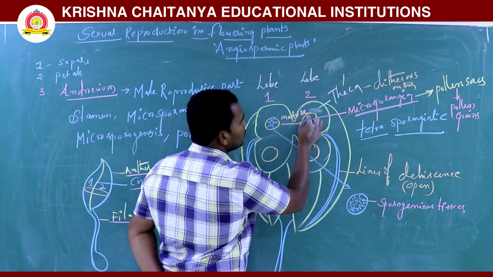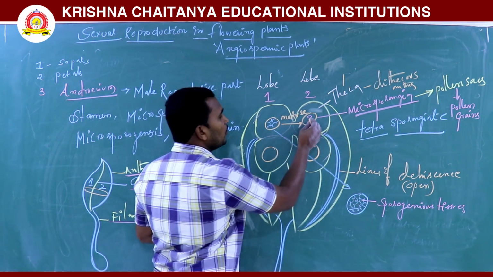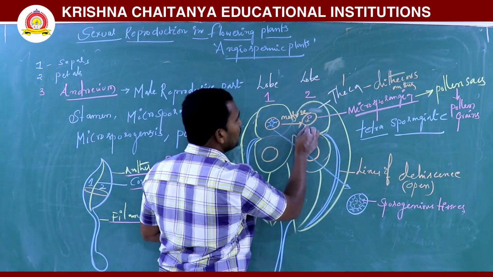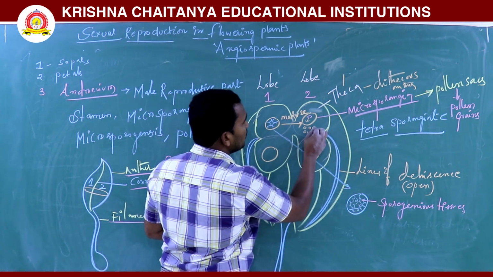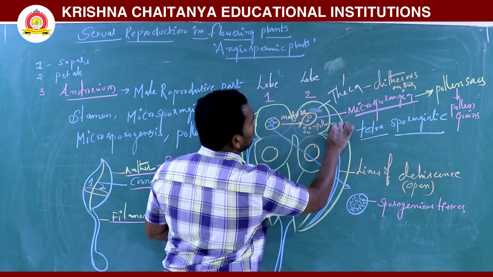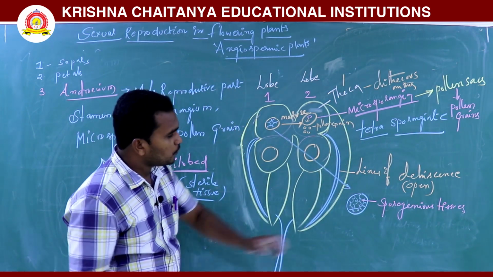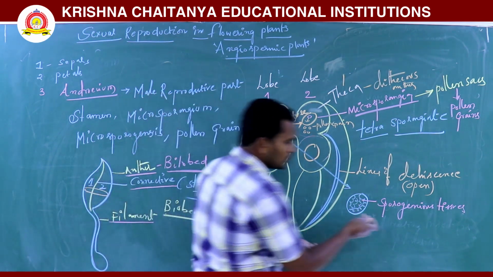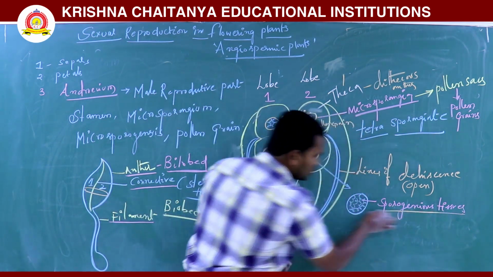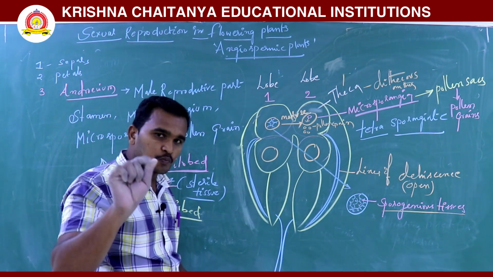One sporogenous cell produces how many pollen grains? 4 pollen grains. One cell of the sporogenous tissue is called a microspore mother cell.